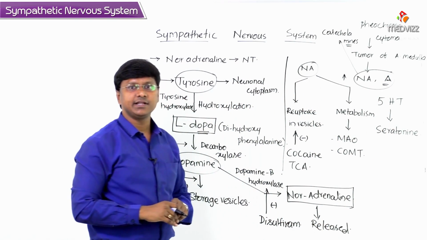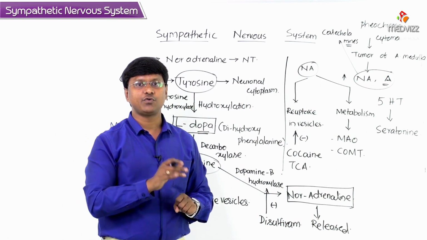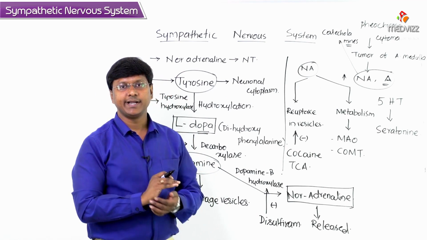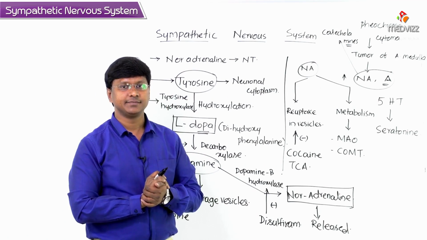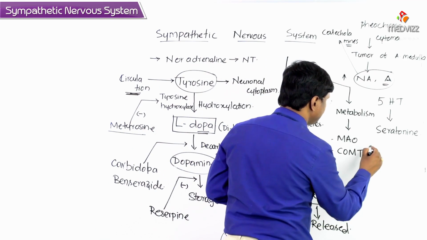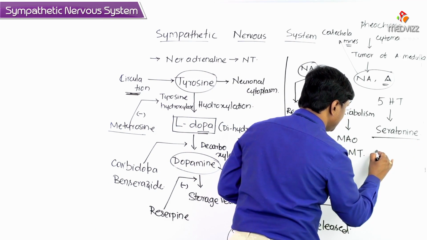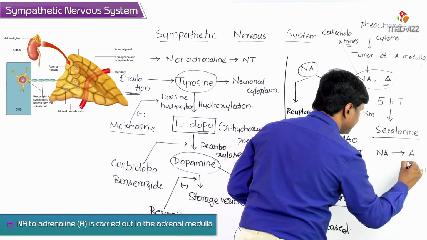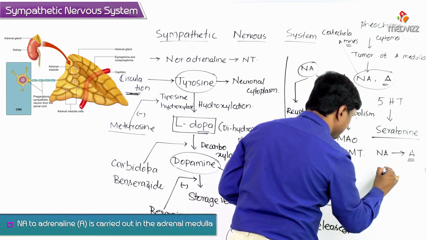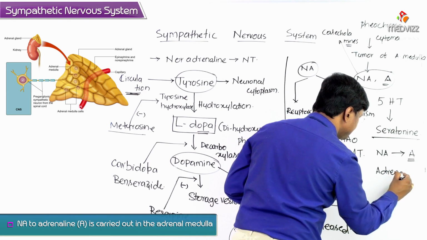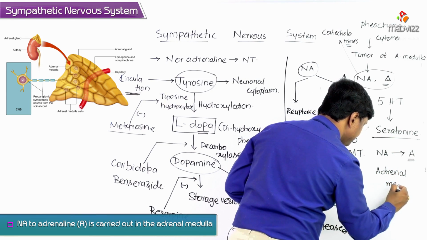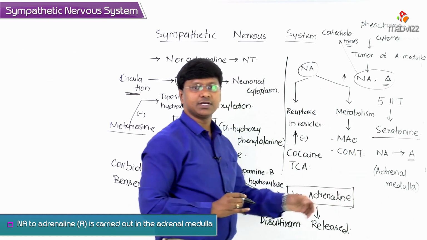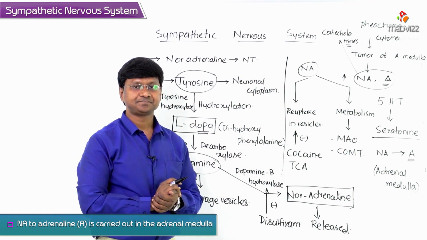Next, now you see here we have another important catecholamine which is called adrenaline. Now where is this adrenaline formed? Adrenaline is formed in the adrenal medulla. What is required for the formation of the adrenaline? Remember this point: noradrenaline is converted into adrenaline within the adrenal medulla.